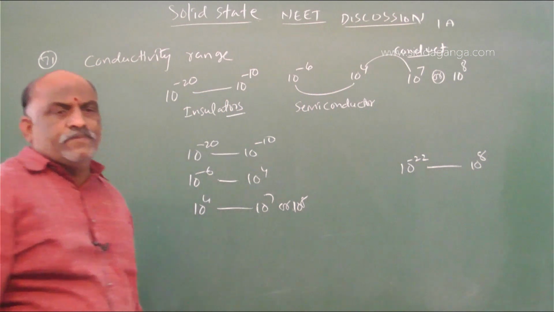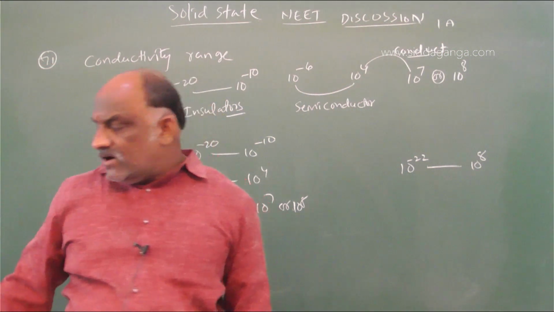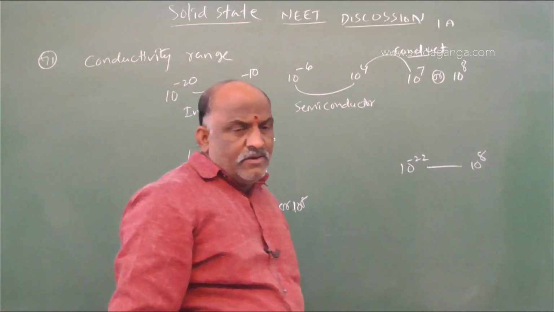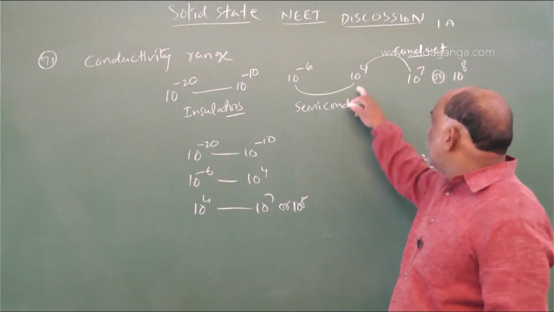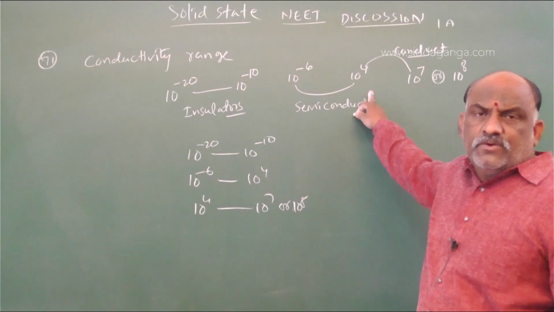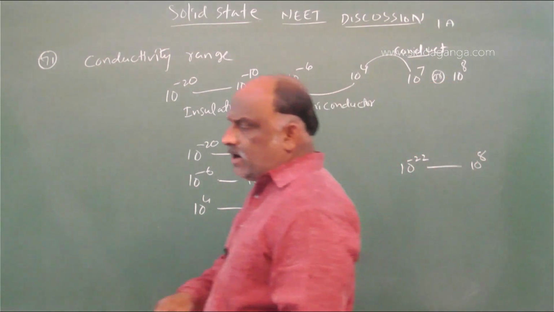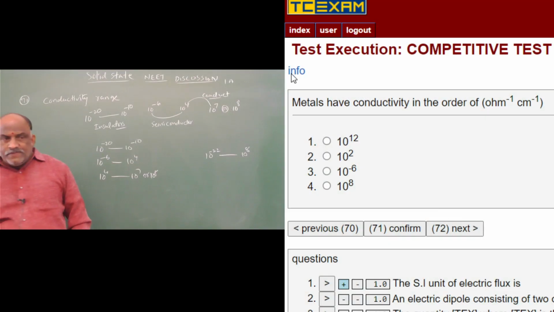Conductors. So metals have conductivity in the order of what? 12 is not there, 2 is not there, minus 6 is not there. So from 10 power 4 to 10 power 7 or 10 power 8. According to the options, 10 power 8 is the right answer.